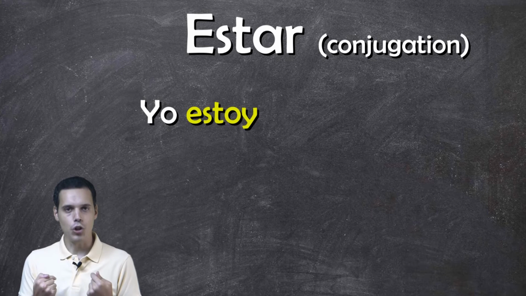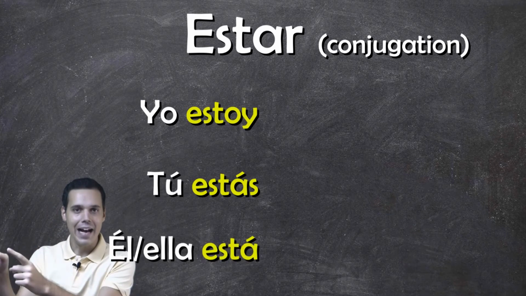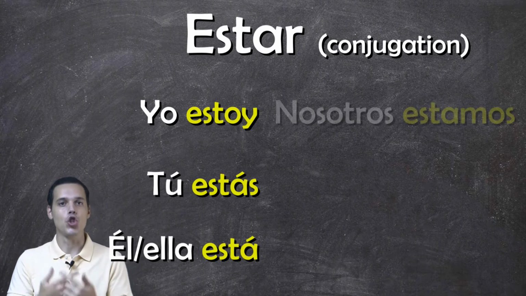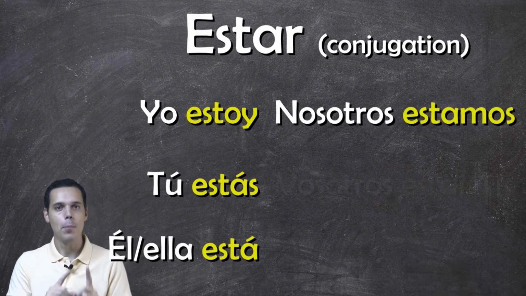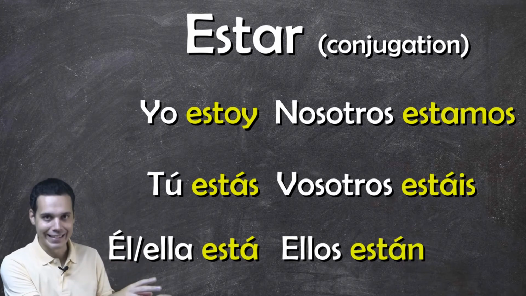And also we have the different forms of the verb estar. In this case we have yo estoy, tú estás, él, ella está, nosotros estamos, vosotros estáis, ellos están.